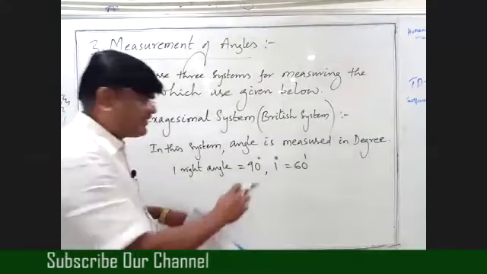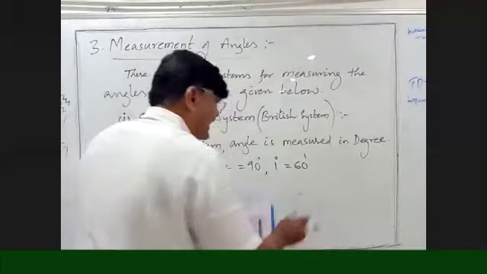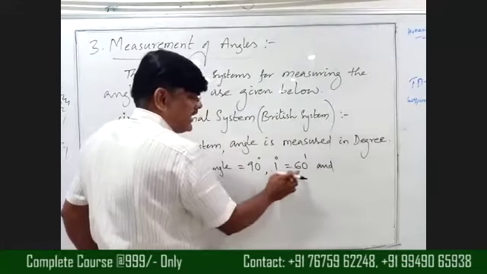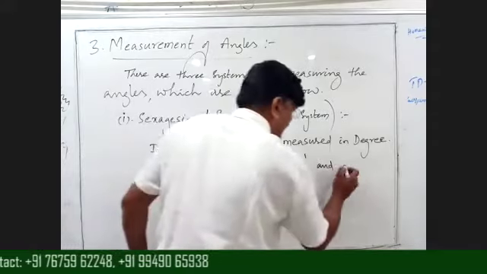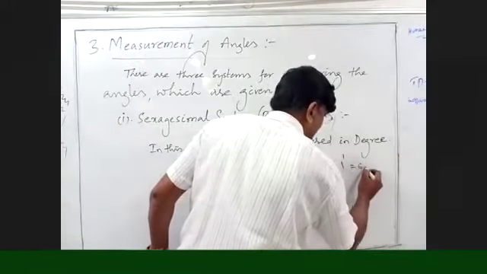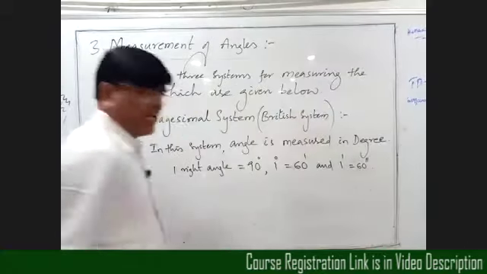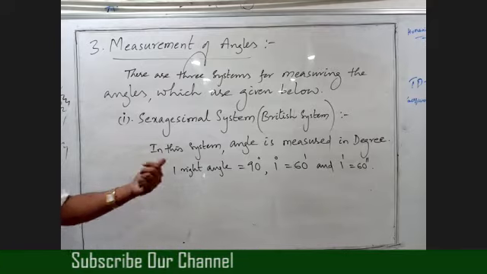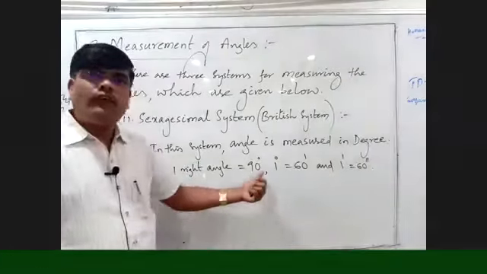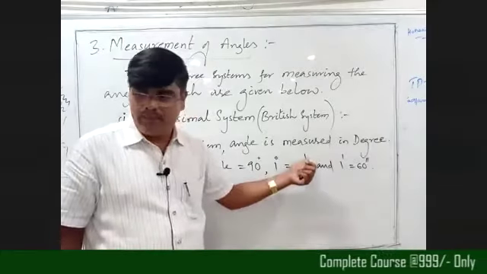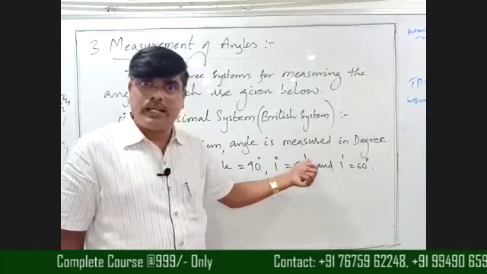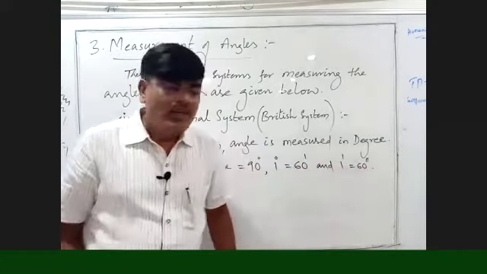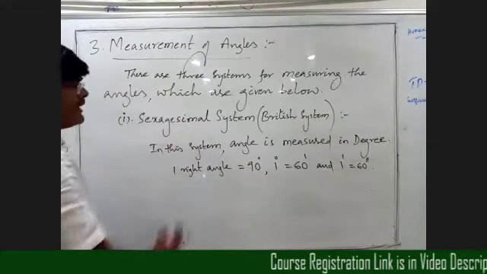This is the minute symbol, beta. 1 degree equals 60 minutes and 1 minute equals 60 seconds. So this is for the sexagesimal system, beta.